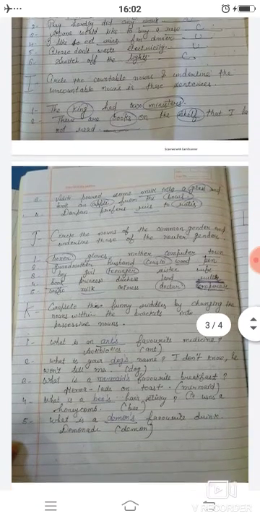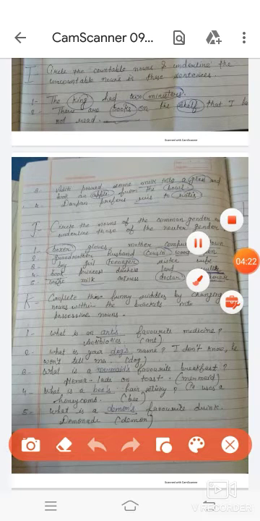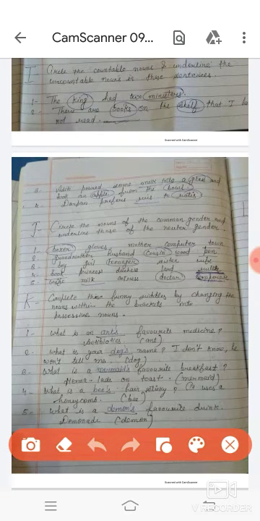Now let's move to question number 3. Question number 3 is: Aditi poured some milk into a glass and took an apple from the bowl. Students, you can see milk is a material, so we cannot count it. So we have to underline the milk. Now the next noun is glass. Students, glass is a countable noun. You can count the number of glasses in your house, so you will circle it. Now next is apple. Students, you can also count the number of apples, so you will circle it.